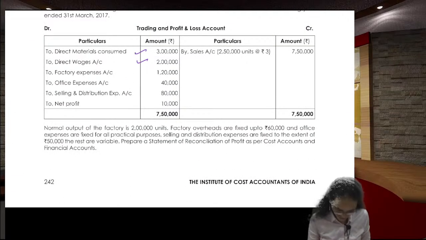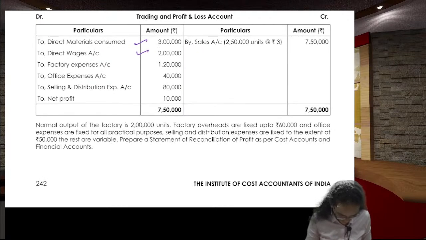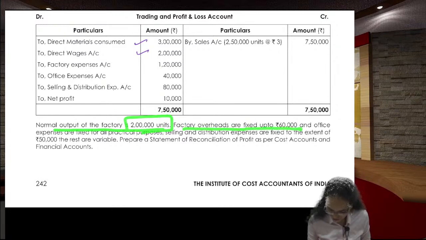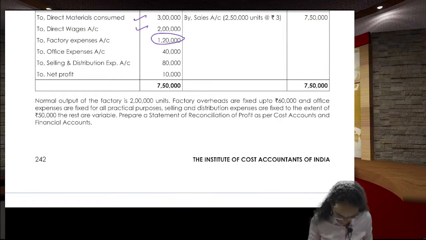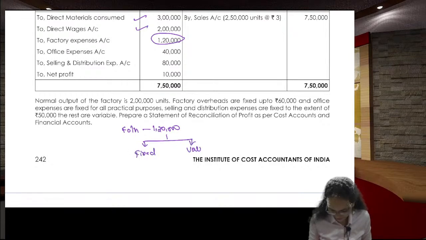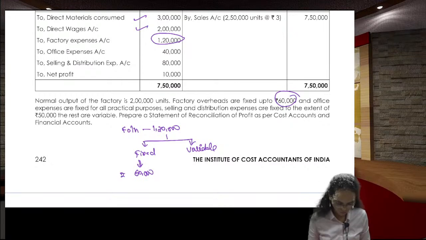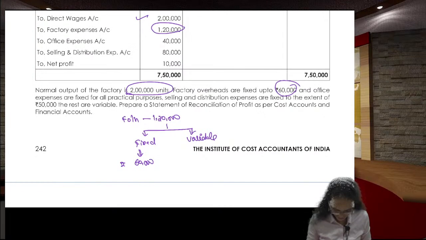Here one piece of information is given. Normal output is 2 lakhs units. Factory overheads are fixed up to 60,000. It means what? Factory overhead here is showing 1,20,000. It is divided into two parts. One is the fixed portion, the other one is the variable portion. This fixed portion is 60,000 rupees for the normal output of 2 lakhs units.